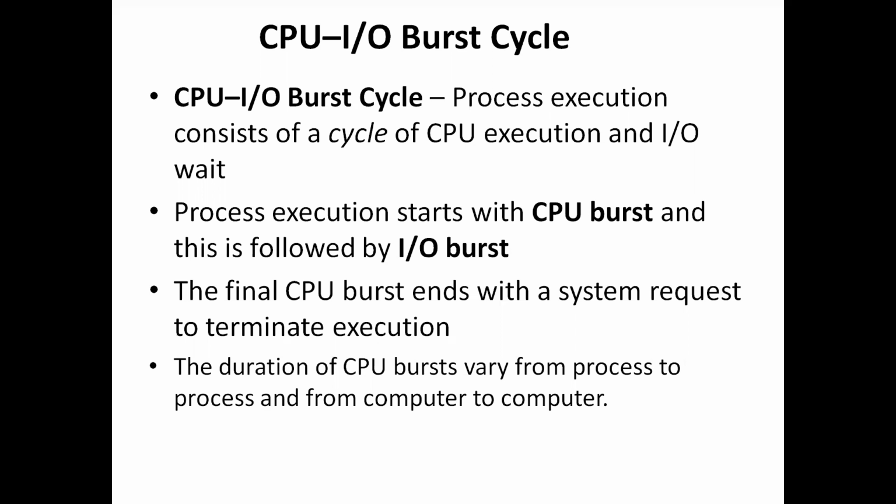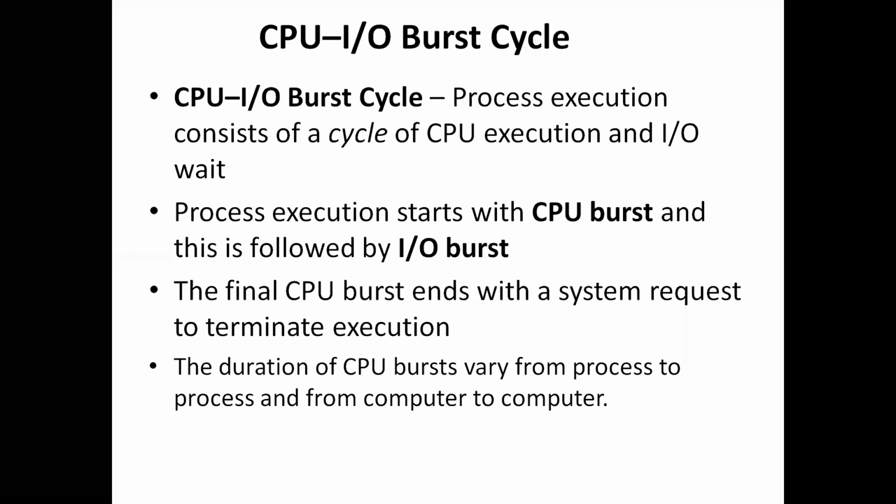Like that the process execution continues, but the last burst will be the CPU burst. The final CPU burst ends with the system request to terminate the execution. In between we'll be having a CPU burst, IO burst, again CPU burst and IO burst.